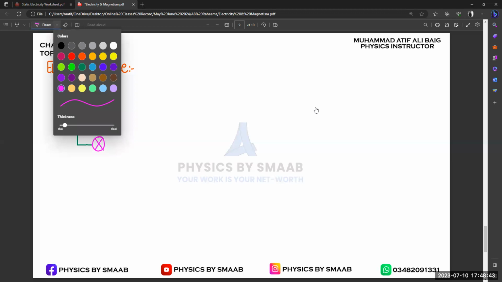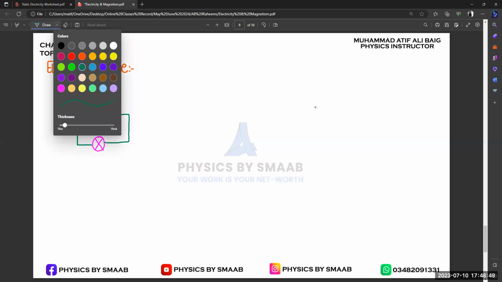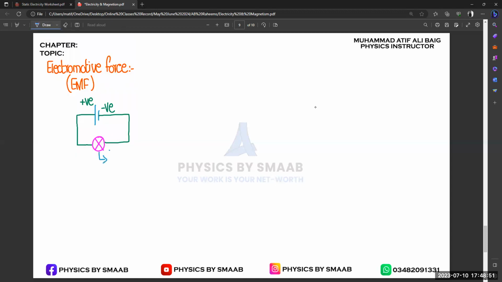I will also write the names of these components which are connected in a circuit. So basically this is a lamp, and this is a source or a battery or a cell.